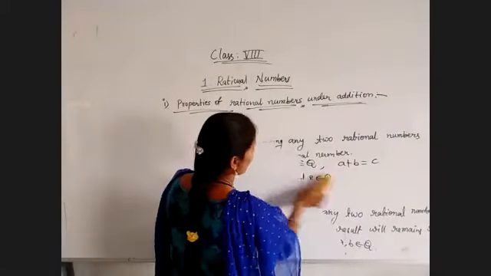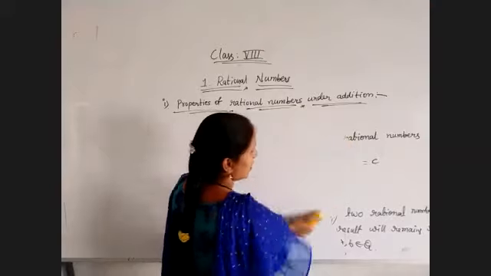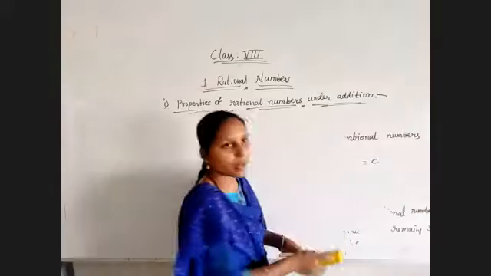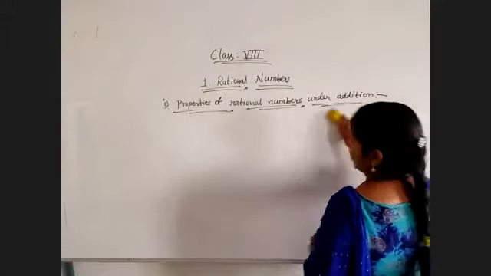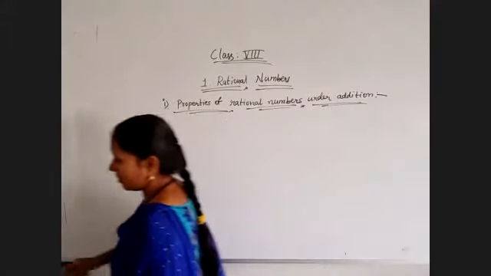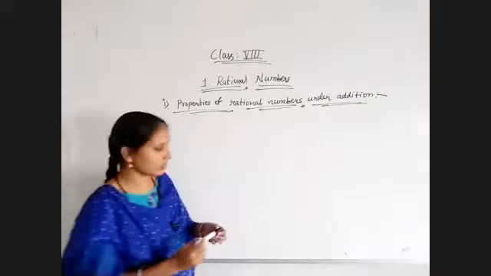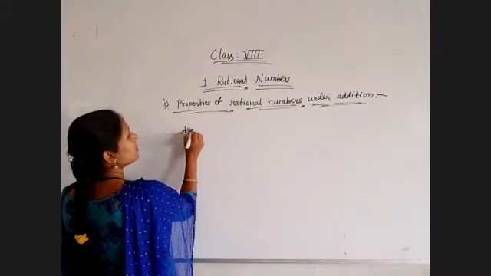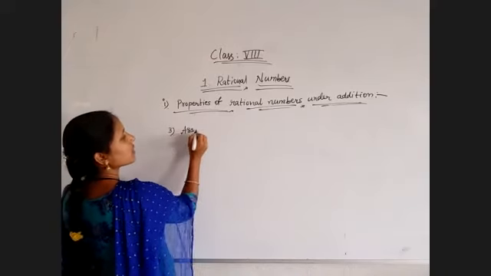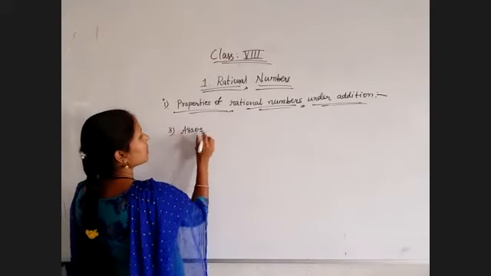Then coming to the next property, the associative property. It is also called a grouping property. The third property was the associative property.